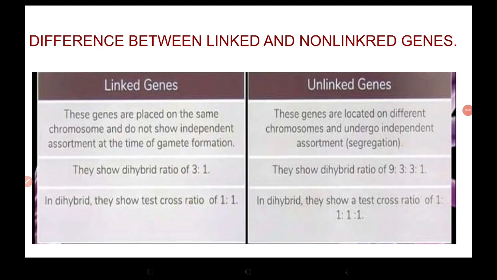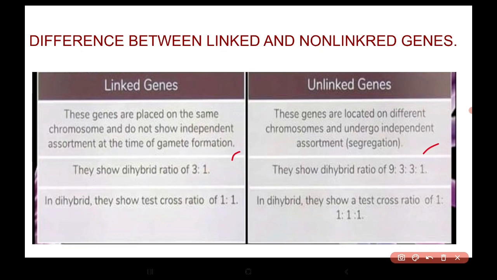So let us see the difference between linked genes and unlinked genes. Genes that are placed on the same chromosome and do not show independent assortment at the time of gamete formation are known as linked genes. The genes that are located on different chromosomes and undergo independent assortment, or segregate, are known as unlinked genes.